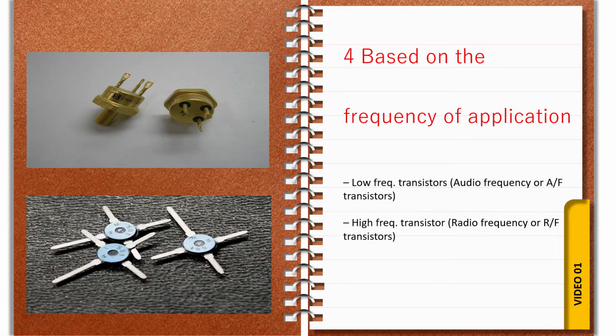Next, based on the frequency of application, we divide the transistor into 2 types: low frequency transistor and high frequency transistor. Low frequency transistor is also called audio frequency transistor. High frequency transistor is also called radio frequency transistor. This is a very important point. Don't get confused. Low frequency transistor is nothing but audio frequency transistor. High frequency transistor is nothing but radio frequency transistor.